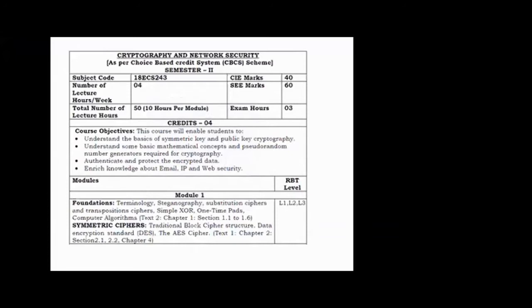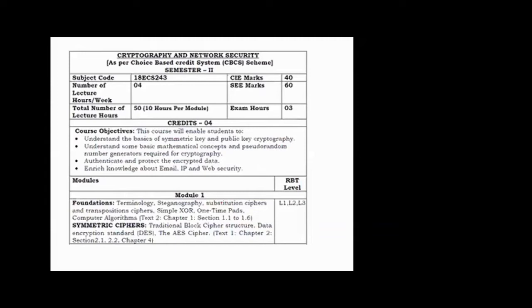Subject name is cryptography and network security. Subject code is 18 ECS 243. As the name itself explains, there are two concepts in this subject. One is cryptography, another one is network security. Basically, cryptography is related to sending data as an encrypted message, and also reading about different types of algorithms which come under encryption of the particular plain text or the information we are sending.